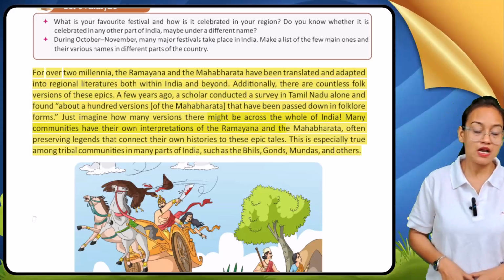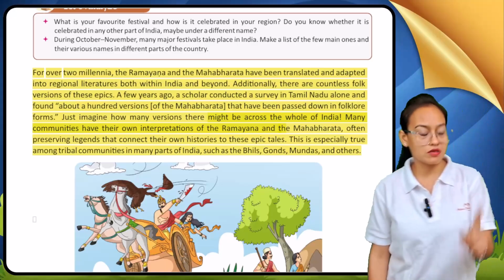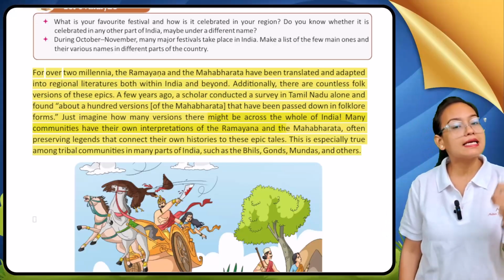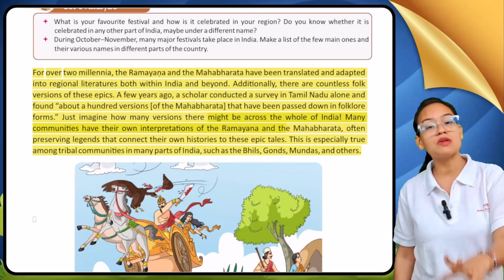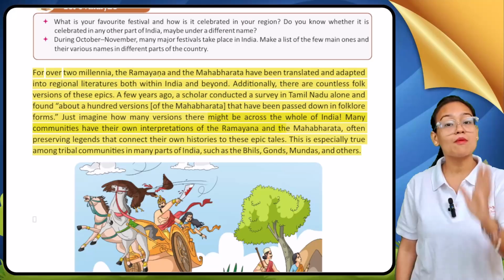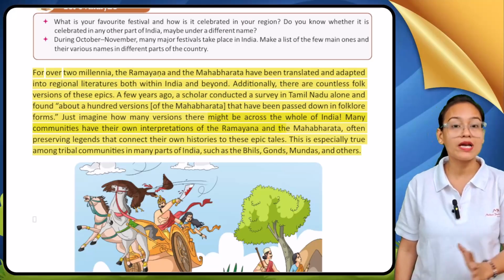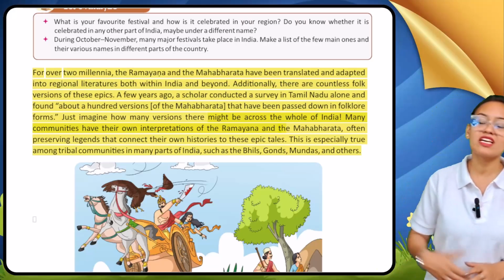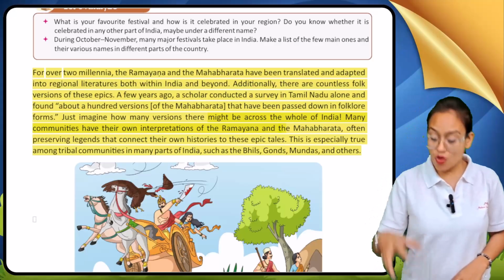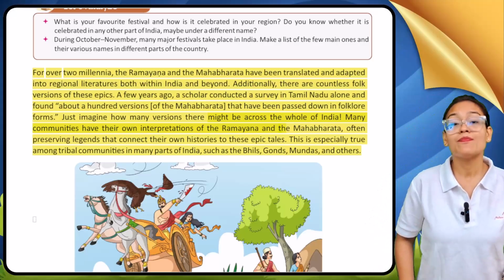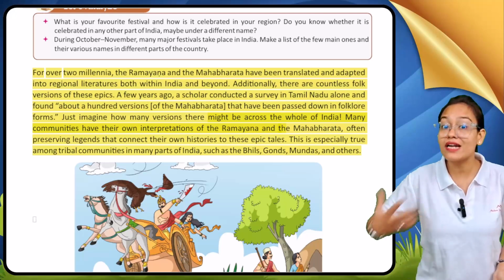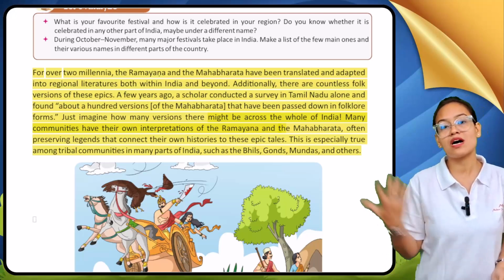I'm talking about only one state of India. While conducting his survey, he found that in only one state of India there are more than 100 folk tales about the Mahabharata.